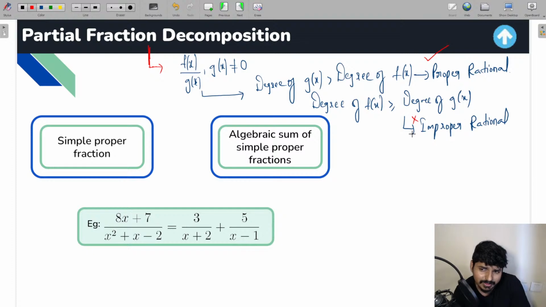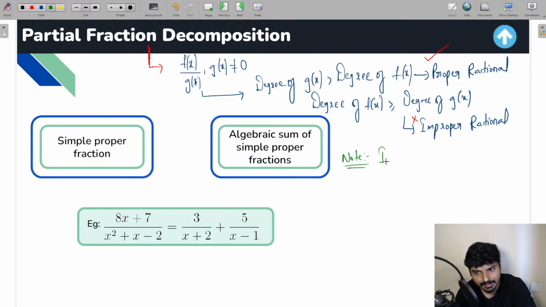So what happens if an improper rational function is given to you? Let us say integration of, you have this type of question like x cube plus x plus 1 divided by x square plus 2. I'm taking a random question, guys. If you have this type of improper rational function, always remember this very important point. Let me write it as a note.